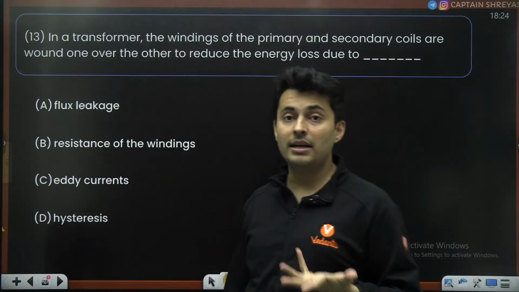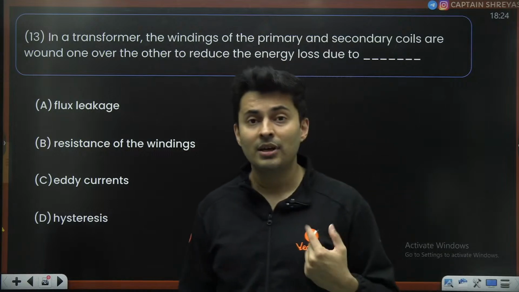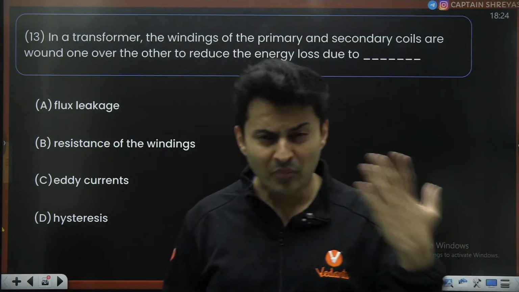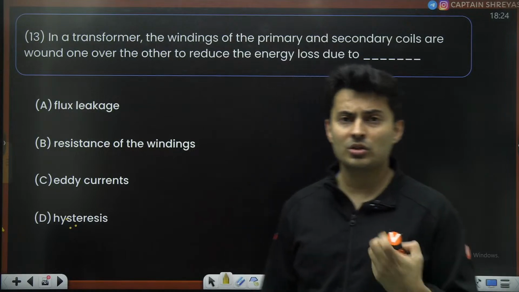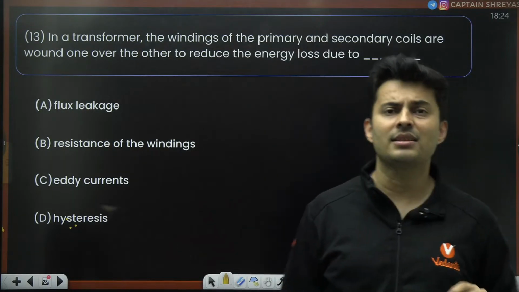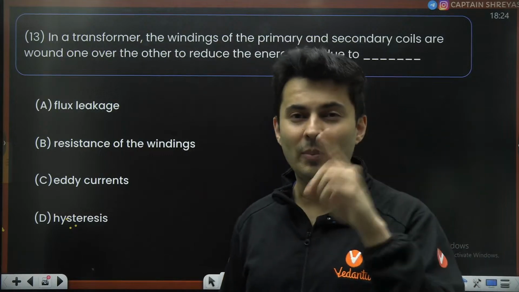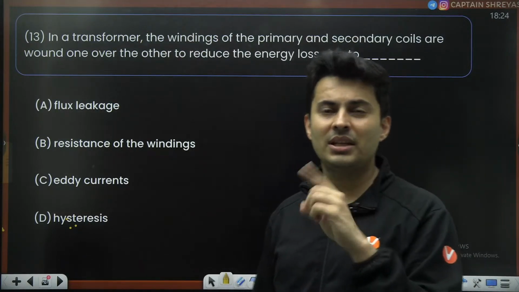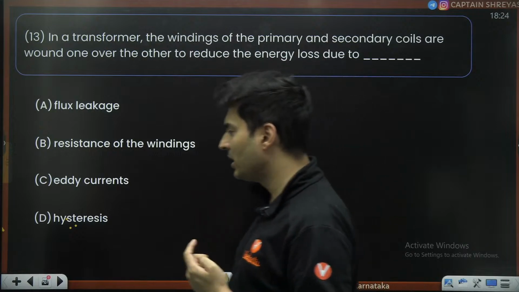Then there is eddy current loss, so you laminate the cores. Then you have hysteresis loss, so you use a good ferromagnetic core so that the hysteresis curve is as small as possible. And then some winding loss is also there, so you use a very good conductor so the heat losses are as minimal as possible.